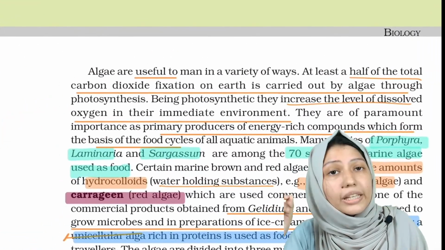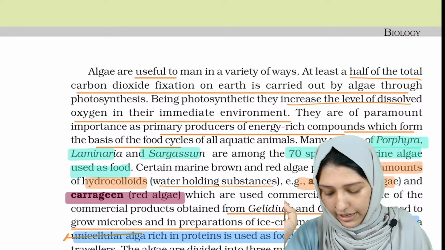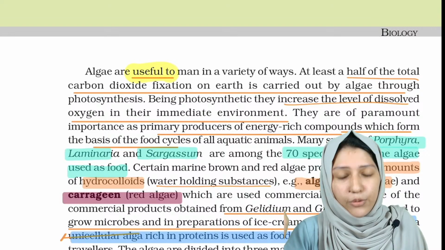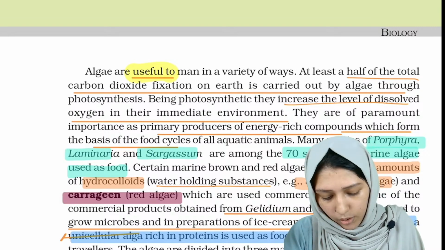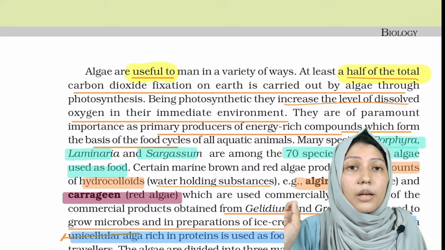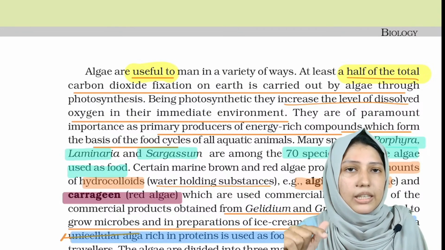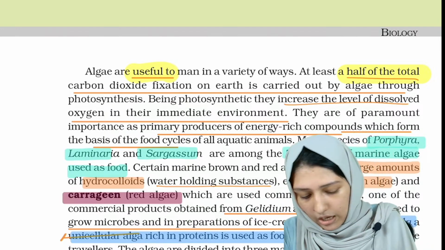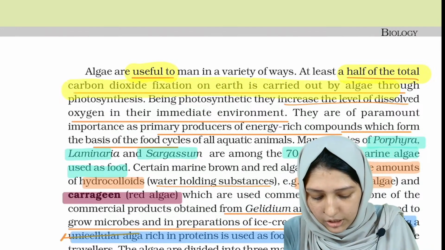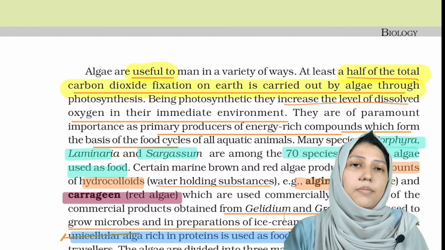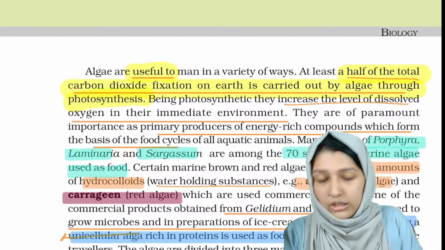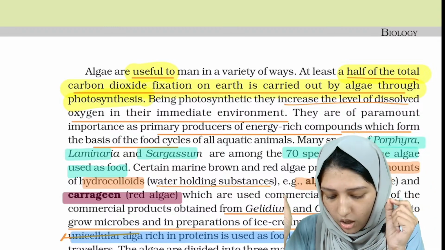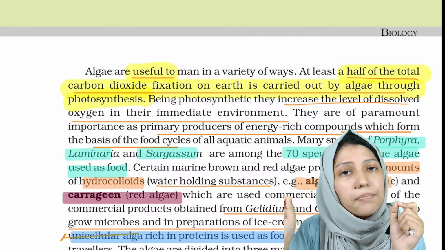Now, seeing some common characteristics of algae. Algae are useful to man in a variety of ways, and half of the total, this sentence is important because this can become a statement and ask you like true or false. Half of the total carbon dioxide fixation on earth is carried out by algae by the photosynthesis process.